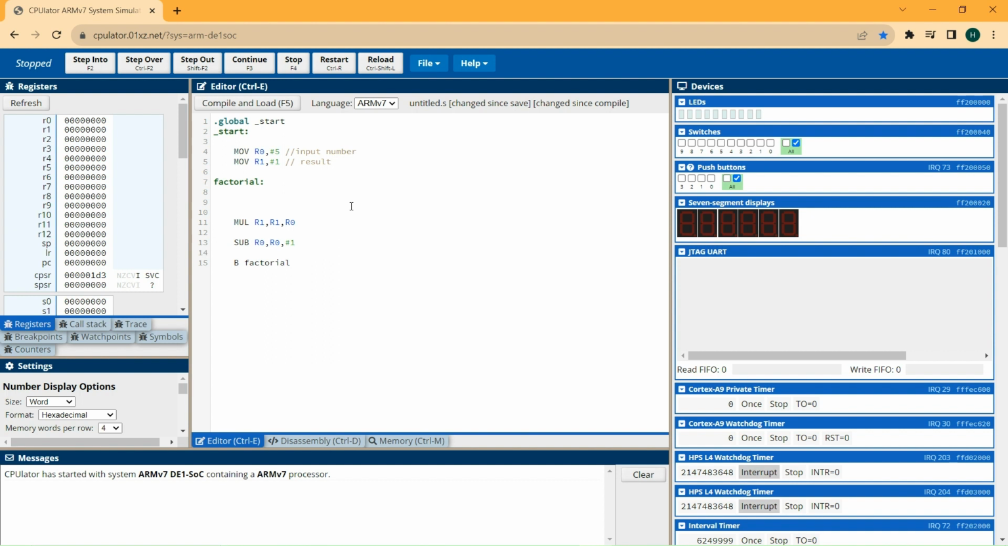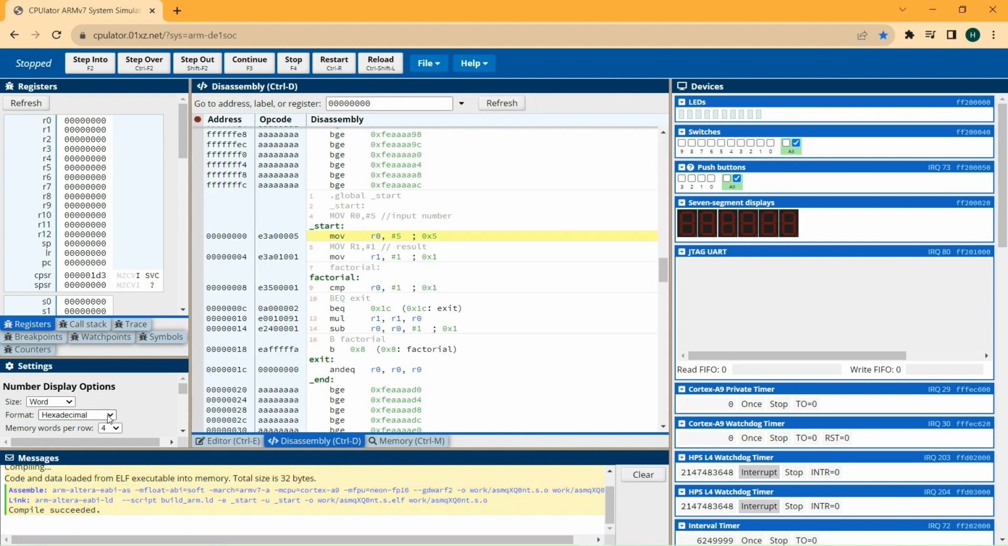So we will compare R0 with 1, and in case it is equal to 1, branch equal, we will move to the exit branch. There's nothing in the exit branch, it is just a way to end the factorial loop. And let's now run this code.